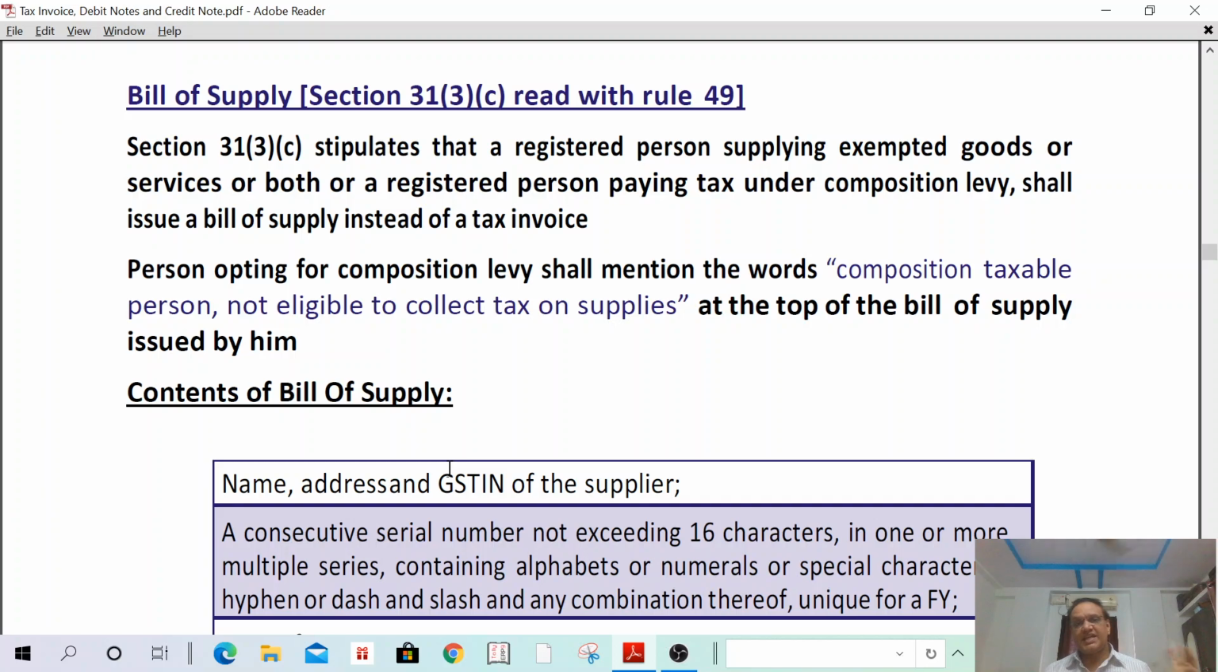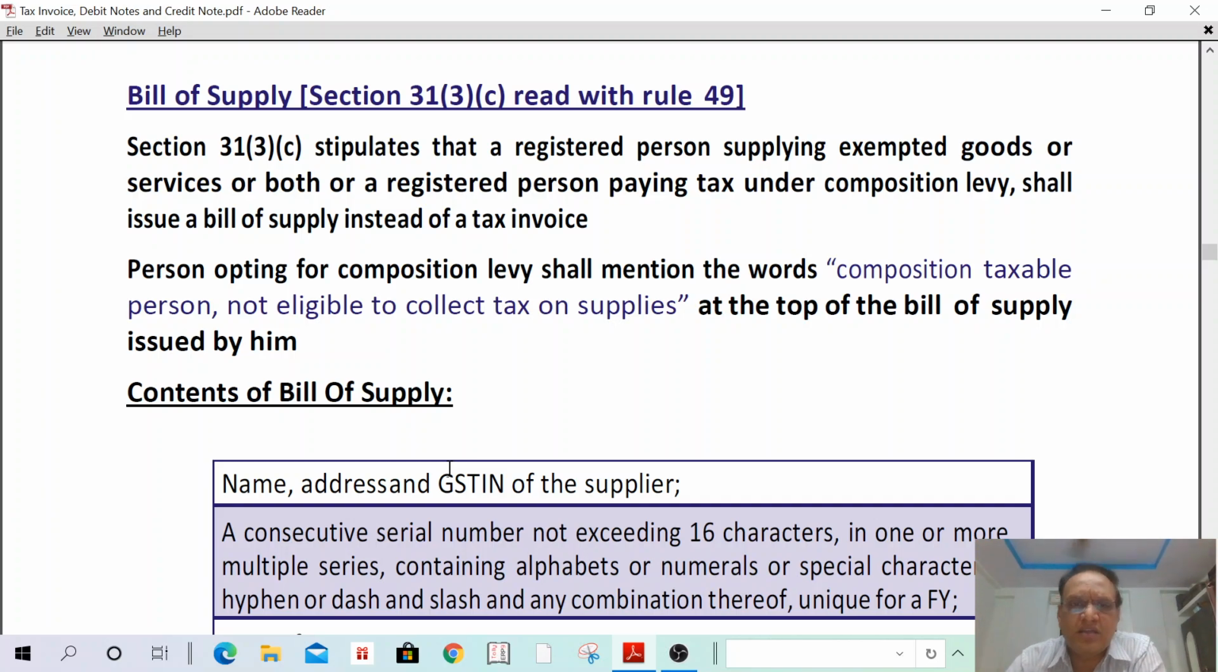One is a person paying tax under the composition scheme, and a person supplying exempted goods or services, or both. But in case the composition taxable person is not collecting taxes, in such a case, at the top of the bill of supply he has to mention "composition taxable person, not eligible to collect taxes on supplies." He has to mention it on the top of the bill of supply. Understand? Then what is the bill of supply?